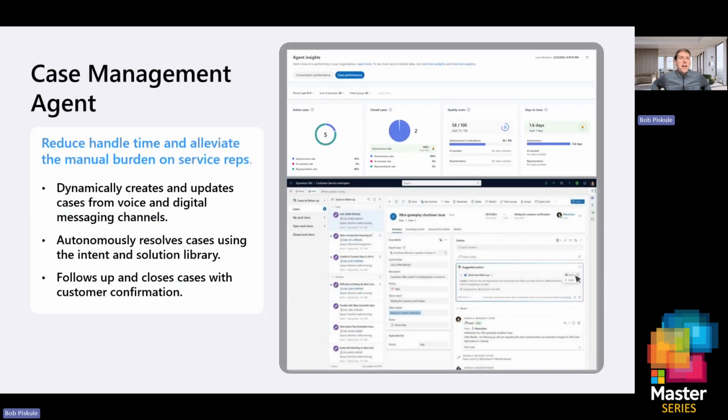All right, our case management agent automates the most time-consuming and really the most frustrating tasks that our poor customer service reps have to do in the contact center, right? Eliminate that manual data entry. It's going to keep cases continuously up to date for our service reps after customer interactions, reducing that wrap-up time and ensuring complete, accurate case records.